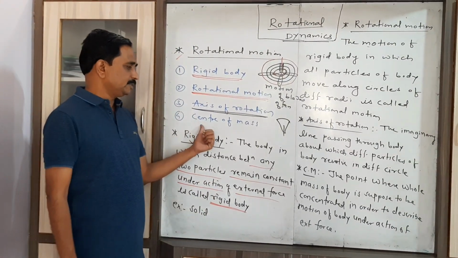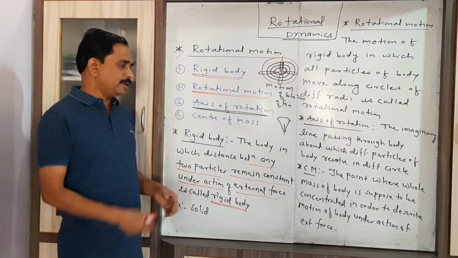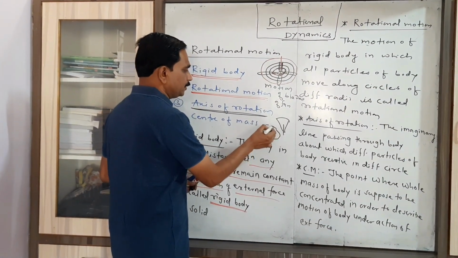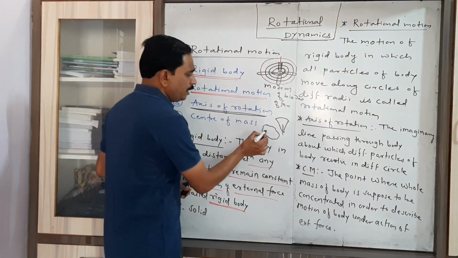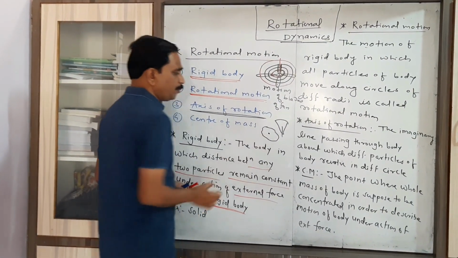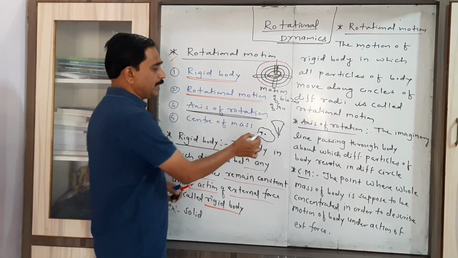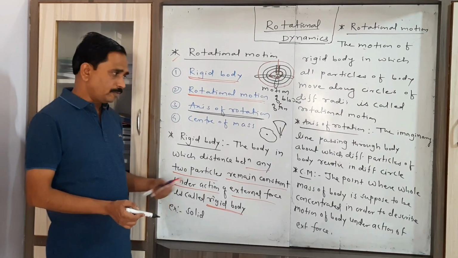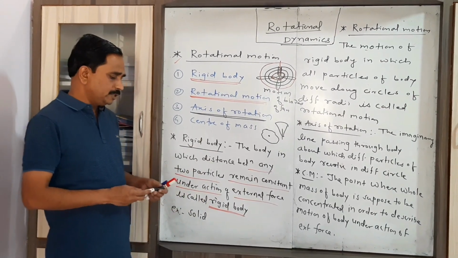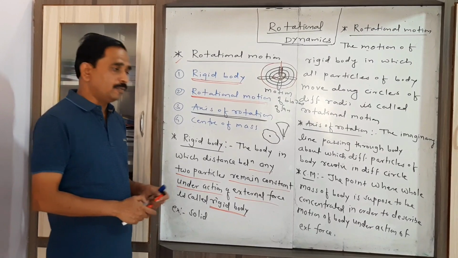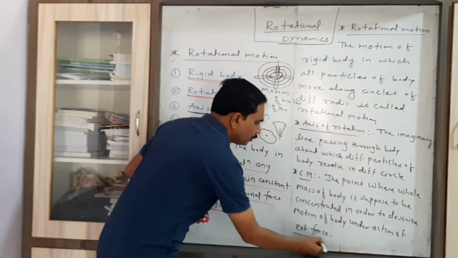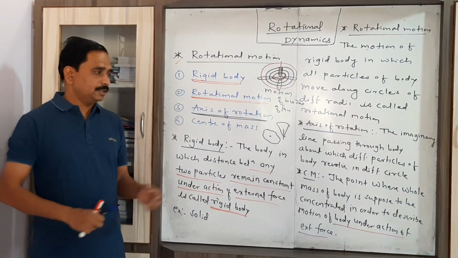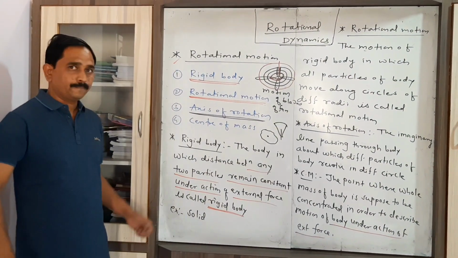Then consider the center of mass. The center of mass is nothing but a point. If you consider any shaped body, this is the point where the whole mass of the body is supposed to be concentrated, in order to describe the motion of the body under the action of an external force. That point is called the center of mass.